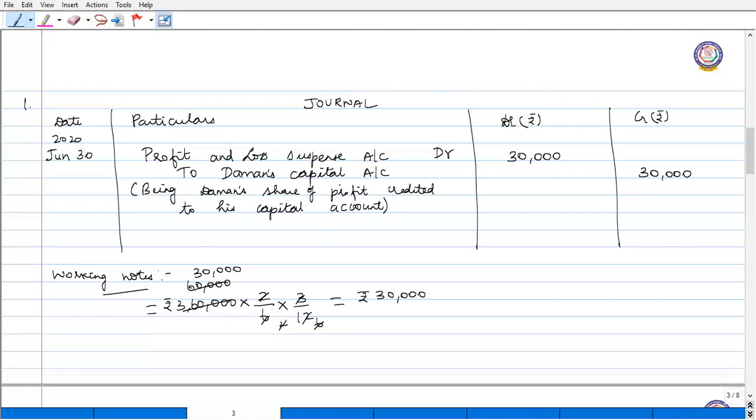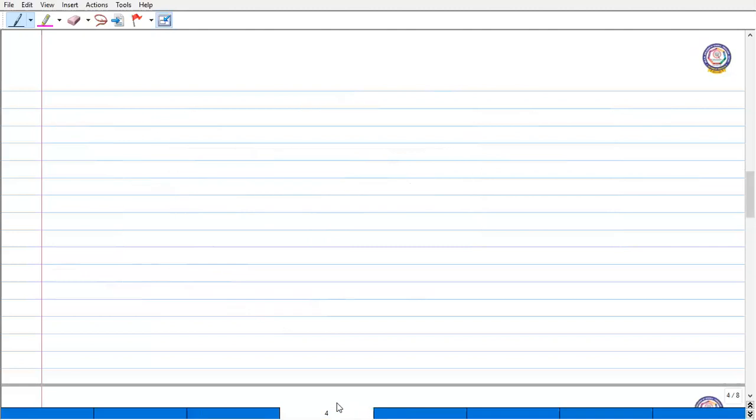So this is an example of how to calculate on the basis of profit, previous year's profit. Okay. Now we'll see another sum to learn how to estimate the profit of the deceased partner on turnover basis or sales basis. Okay. So the next sum.